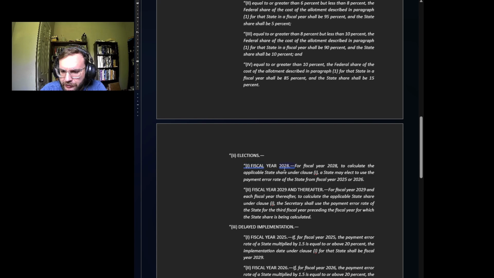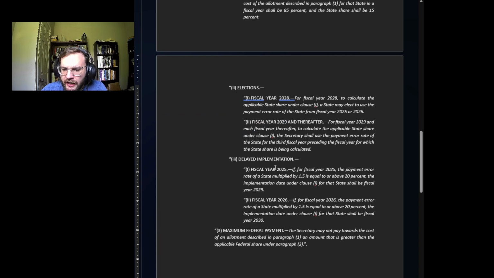Elections for fiscal year 2028: to calculate the applicable state share under clause (I), a state may elect to use the payment error rate of the state from fiscal year 2025 or 2026. So this will probably go into effect fairly quickly, so that way they can establish the error rate. Fiscal year 2029 and thereafter: for fiscal year 2029 and each fiscal year thereafter, to calculate the applicable state share under clause (I), the Secretary of Agriculture shall use the payment error rate of the state for the third fiscal year preceding the fiscal year for which the state share is being calculated.